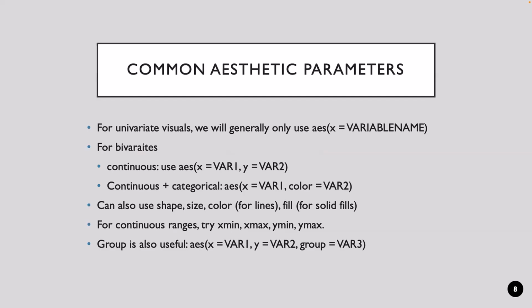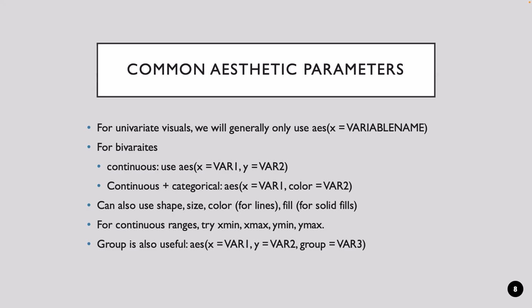Common aesthetic parameters that we might use depend on whether we're looking at bivariates, univariates, multivariates, right? For univariates, we usually only want one variable and we'll specify it as X. X is variable name. For bivariates, and apologies for the typo, we most commonly might use an X and Y, right? For example, if we're making a scatter plot, we'd need a horizontal position and a vertical position, right? And we can just use commas to separate the aesthetic parameters.